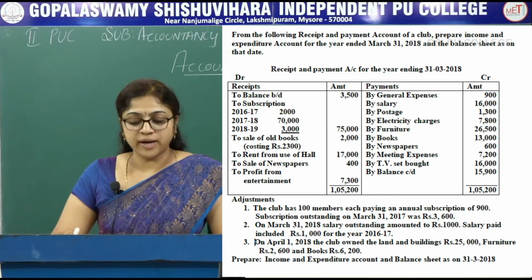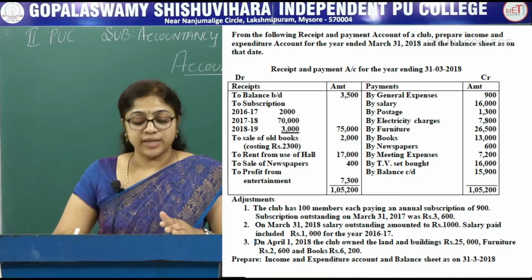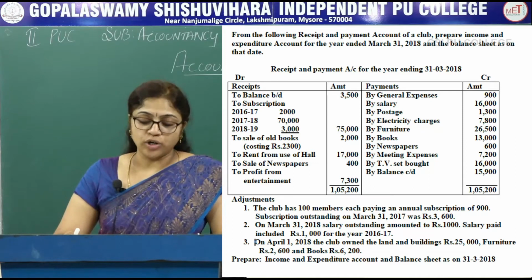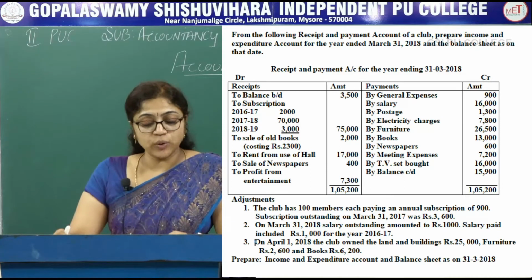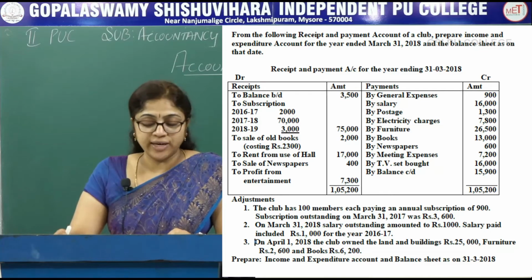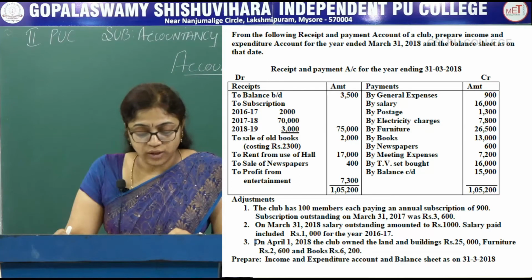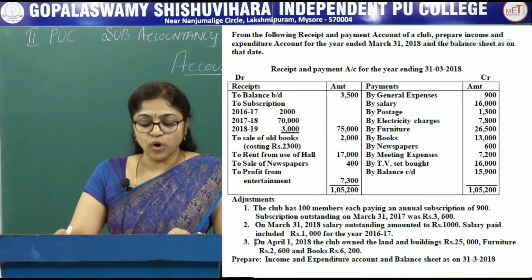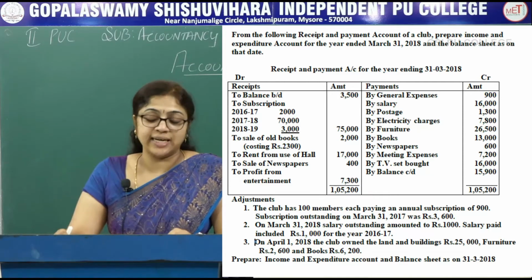So, the receipts and payments account is given for the year ending 31st March 2018. On the receipt side, to balance brought down 3,500. To subscription: 2016-17 2,000, 2017-18 70,000, 2018-19 3,000, total 75,000. Sale of old books, costing rupees 2,300 and in the outer column 2,000. To rent from use of hall 17,000, sale of newspapers 400, profit from entertainment 7,300.